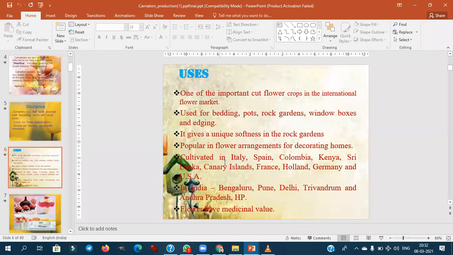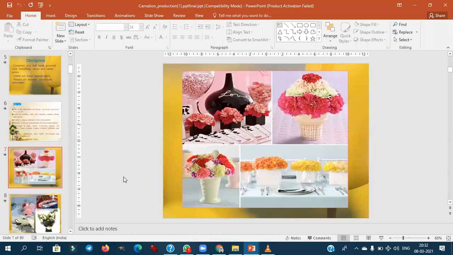This is mainly cultivated in the European countries. In India, we cultivate in the cooler regions like Bangalore, Pune, Delhi, Trivandrum. Then this flower also has medicinal value. These are all the ways the carnation is used.